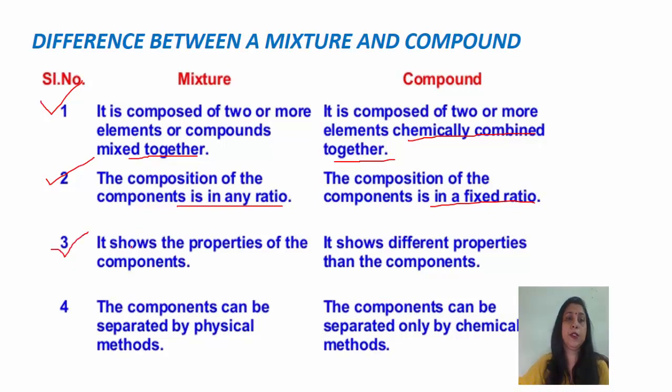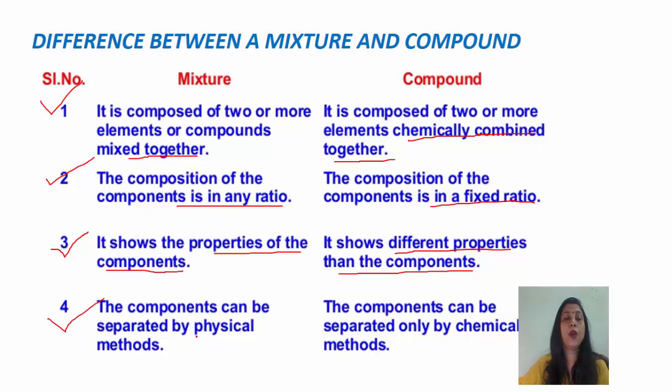Third difference is mixture shows the properties of its components or constituents. As in case of iron filings and sulfur mixture, we saw that it was having the properties of both iron filings as well as sulfur. Whereas in compound, totally different properties are shown than its constituent components.